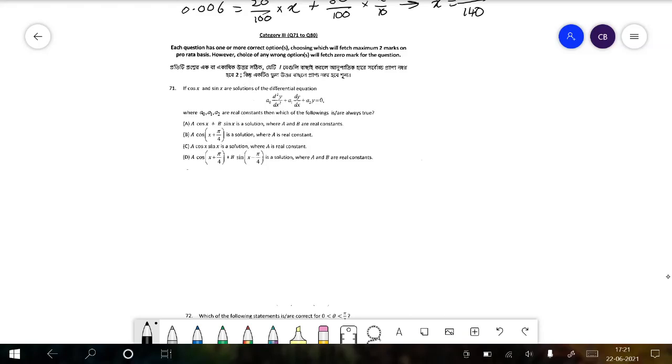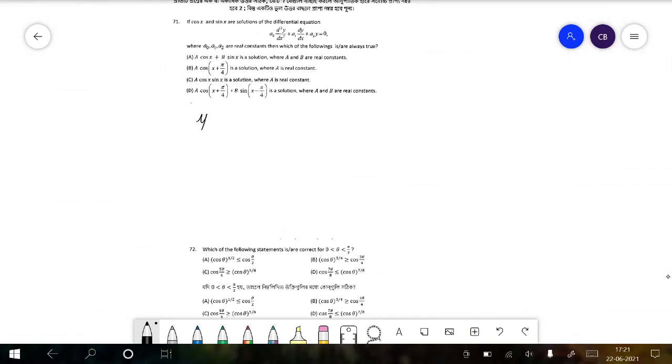Going on to the next section, the first question: if cos x and sin x are solutions of the given differential equation, where a0, a1, a2 are real constants, which of the following are always true? This is a very common differential equation.